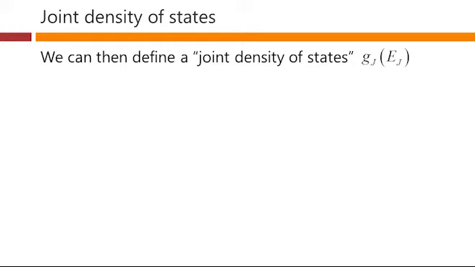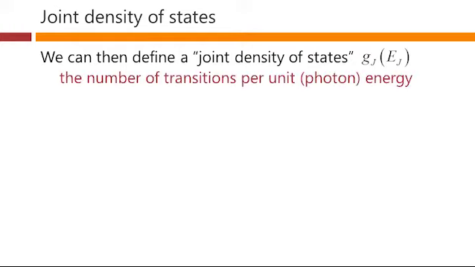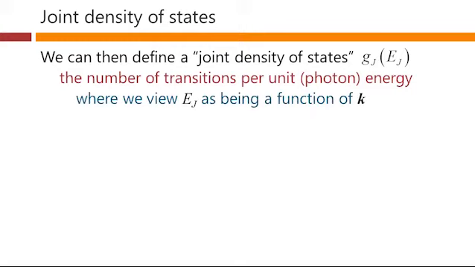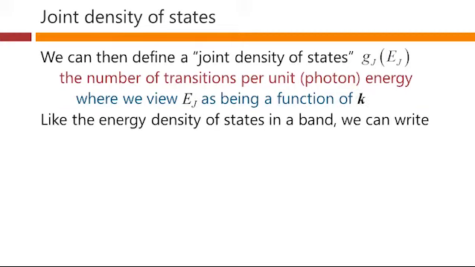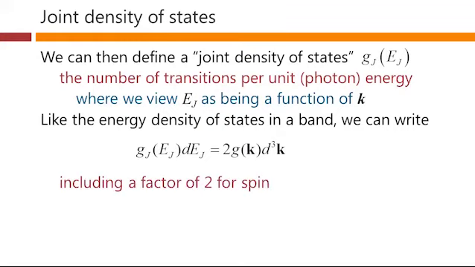Then we can define our joint density of states as the number of transitions per unit photon energy, where we view Ej, the transition energy, as being a function of k. Now, like the density of states in a given band, we can write this density of transitions per unit energy as twice the density of states in k times the corresponding volume element in k space that corresponds to this range of energies here. And we've included a factor of 2 here for spin.